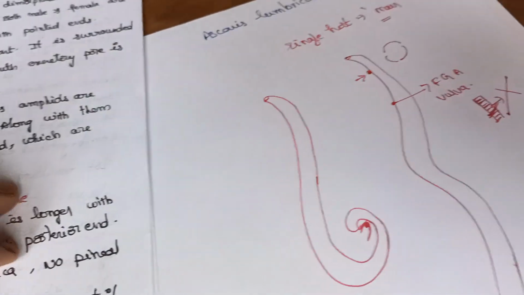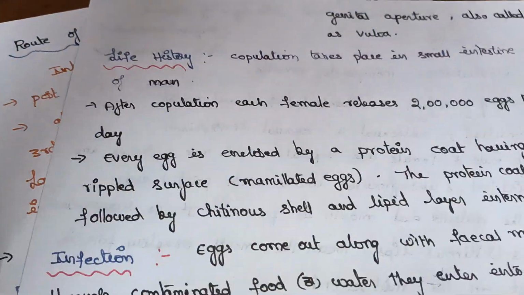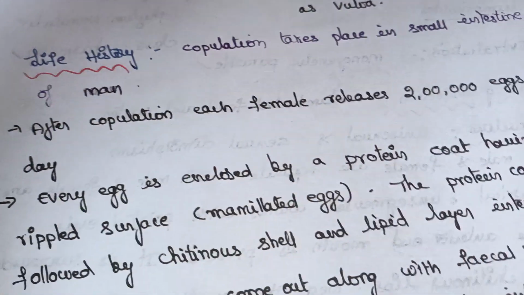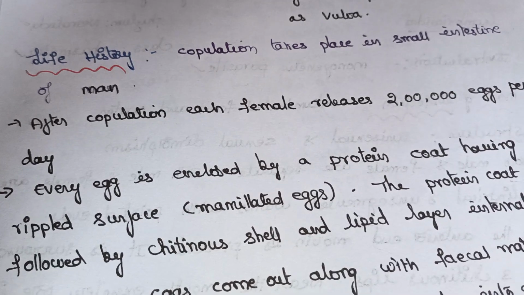Okay. And next, if you observe the life history, copulation takes place in the small intestine of man.